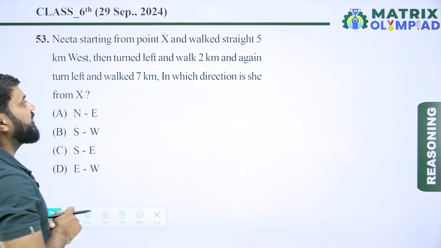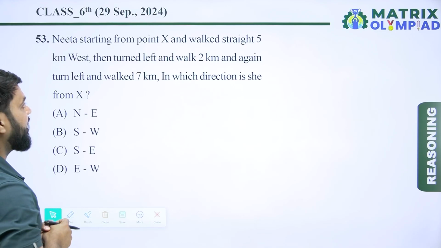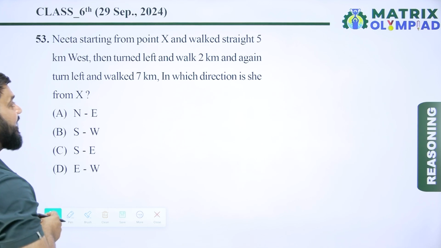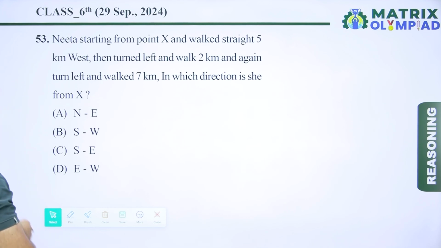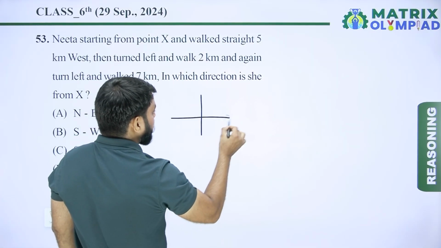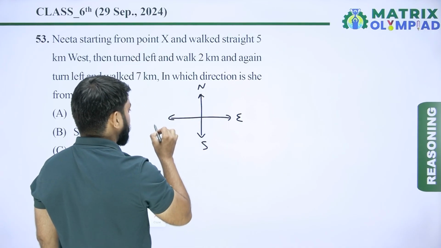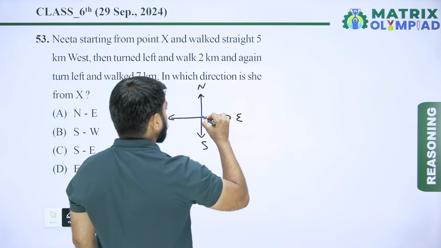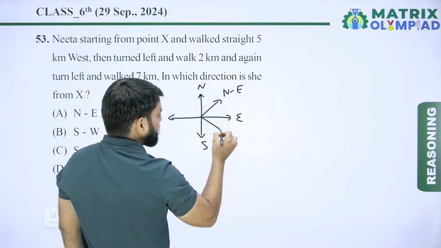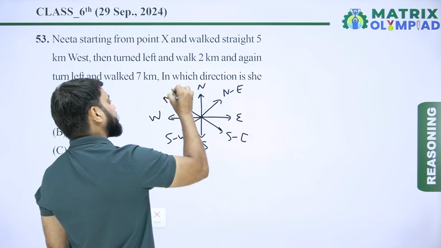Nita starting from point X walked straight 5 km west, then turned left and walked 2 km, and again turned left and walked 7 km. Now in which direction is C from X? Before starting this question, as we know, there are 4 main directions. This is the north, this is the east, this is south, and this is west. And there are 4 cardinal directions. This is the northeast, this is southeast, this is southwest, and this is northwest.